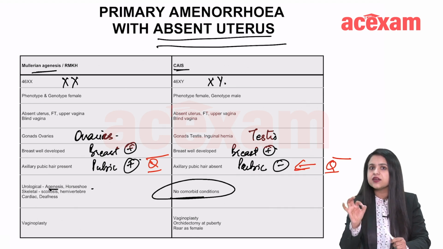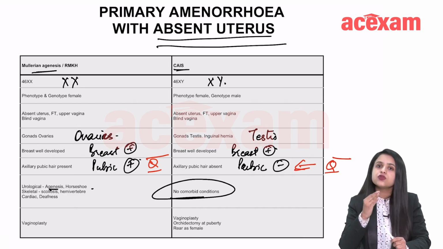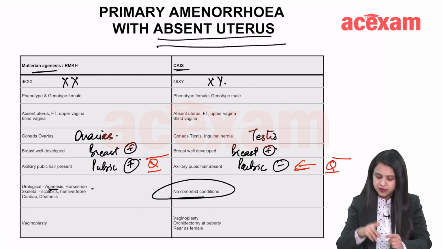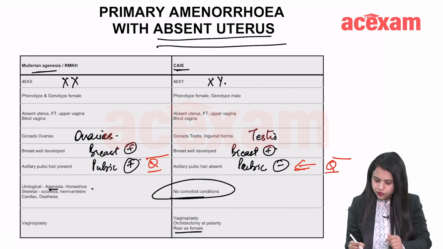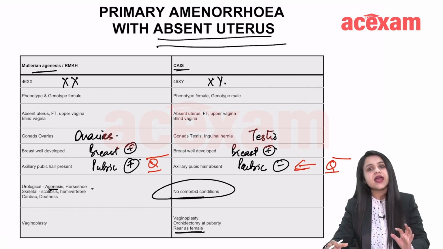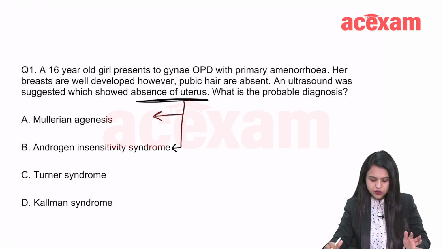So, this is the only condition where you wait till puberty, because her breast development is dependent on the testosterone that the testes are producing, right? So, you wait till puberty and then do gonadectomy. Gonadectomy is done after puberty. Also, you rear these individuals as females even though they are XY. So, what will be the answer to this question now that you have all the knowledge?